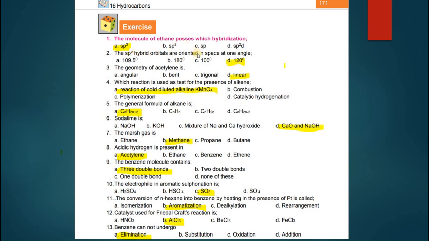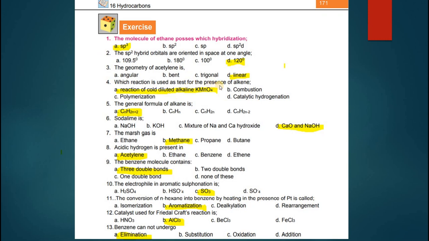sp2 hybrid orbitals are oriented in space at one angle. What is that angle? sp2 hybrid orbitals have an angle of 120. 109, 108, 100 are not the option. Geometry of acetylene is angular, bent, trigonal, linear. Acetylene has sp hybridization, so of course its geometry will be linear.